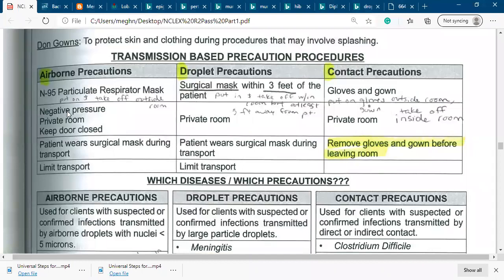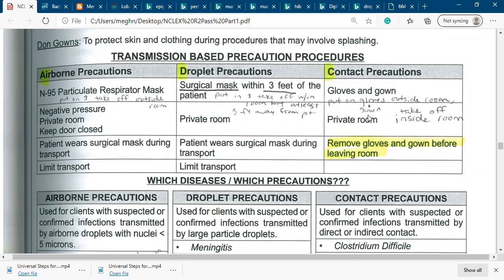Airborne or contact precautions also need a private room, because they are infected cases and there is a chance to spread the infection from the client to other healthy clients.